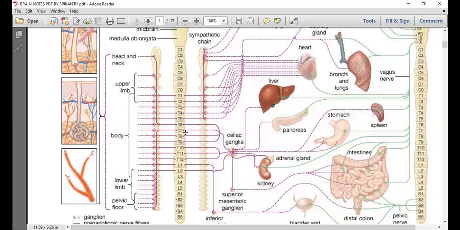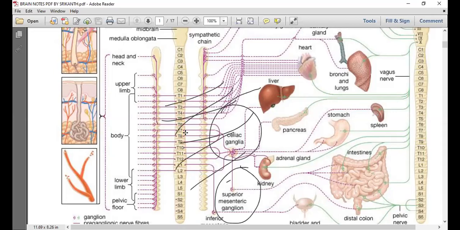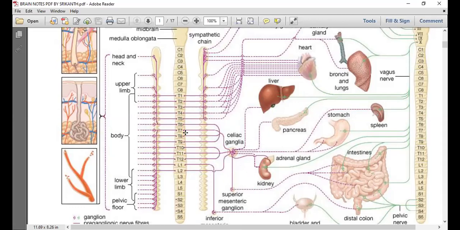So I have just explained the ganglia we are seeing and their preganglionic nerve connections. Based on this information, let me frame this area, very famous for assertion and reason questions. If you understand the diagram, assertion and reason become easy.